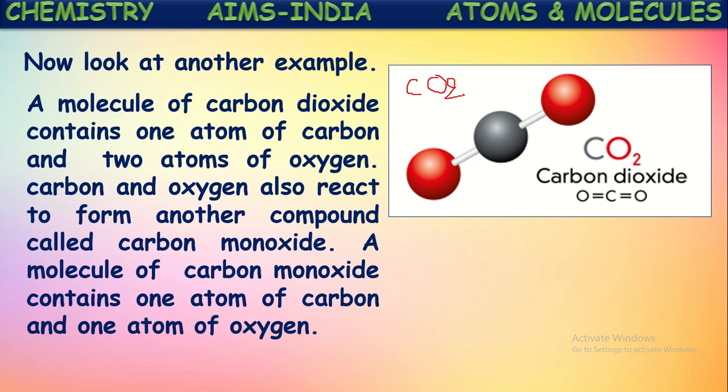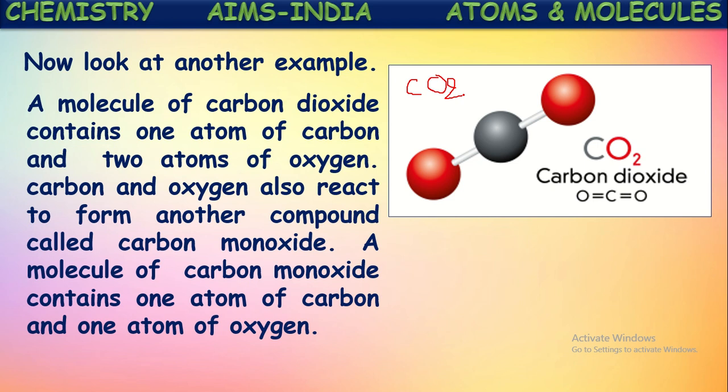So the molecular formula of carbon dioxide will be CO2. That represents one atom of carbon combined with two atoms of oxygen to form a carbon dioxide molecule.